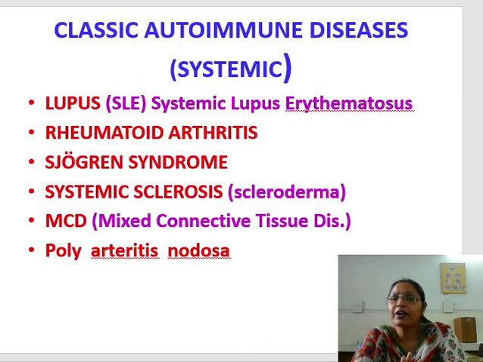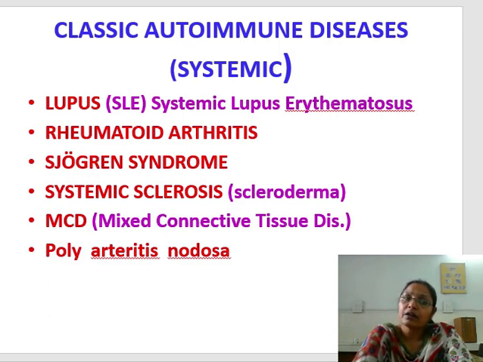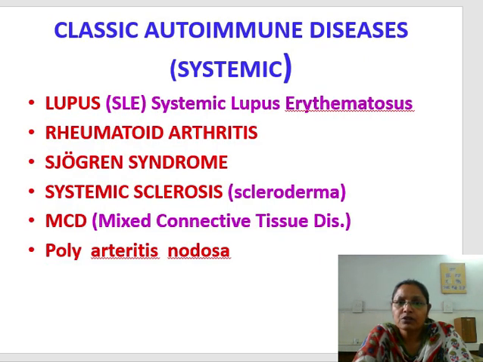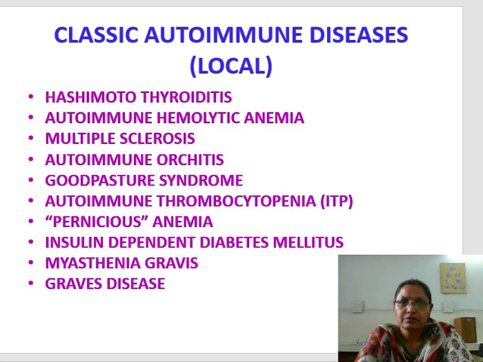Now we classify the autoimmune diseases into two categories: systemic, when the reaction is in the system and involves most of our organs and the body, and localized, when the disease is local to a particular organ. In the systemic type, the prototype is SLE, or systemic lupus erythematosus. The others are rheumatoid arthritis, Sjogren's syndrome, systemic sclerosis, mixed connective tissue disorder, polyarteritis nodosa, etc.